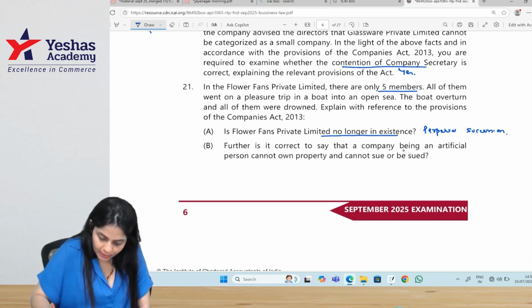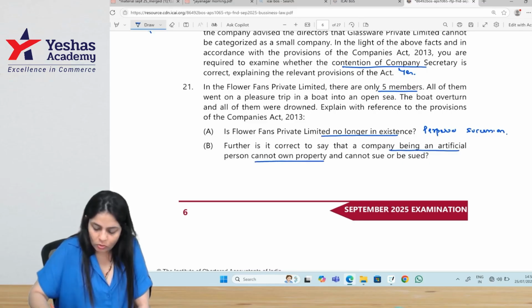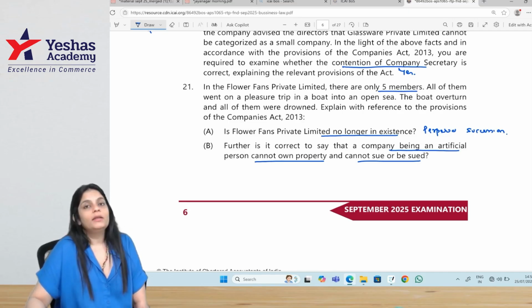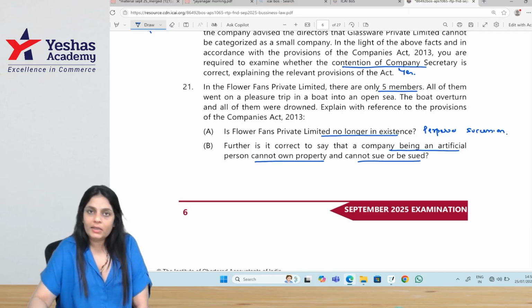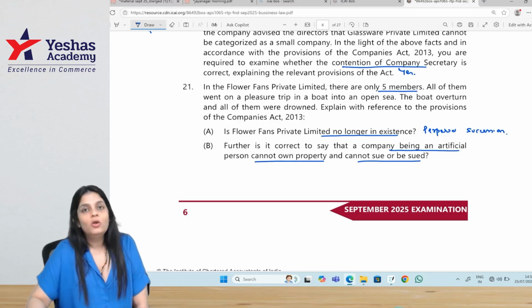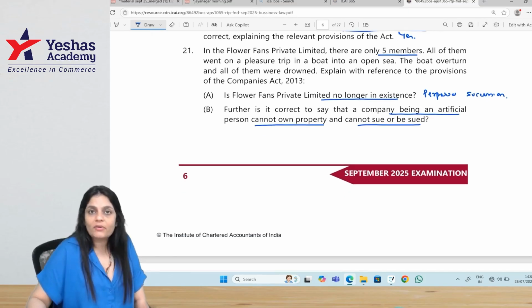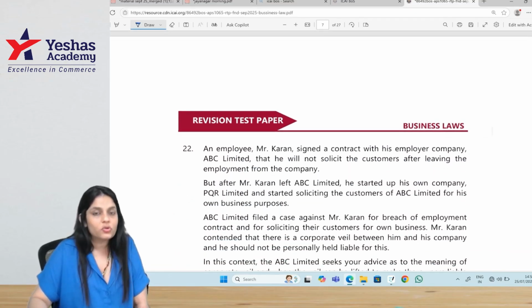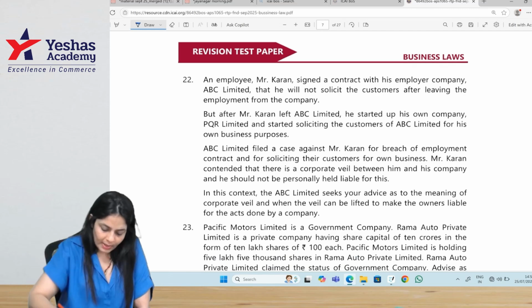Further, is it correct to say that a company, being an artificial person, cannot own property and cannot sue and be sued? No. A company, being an artificial person, can own property in its own name. It can hold property, whether tangible or intangible, movable or immovable. Also, the company has a right to sue a third party in its own name, and the company can also be sued in its own name.